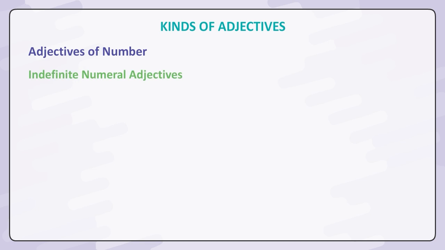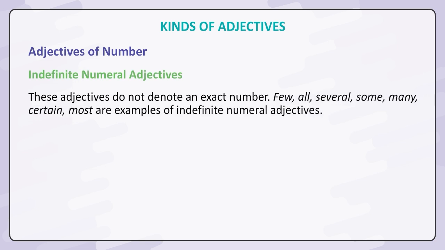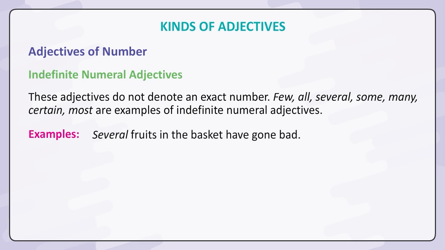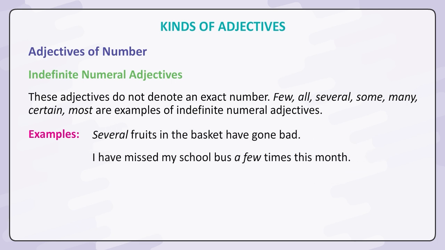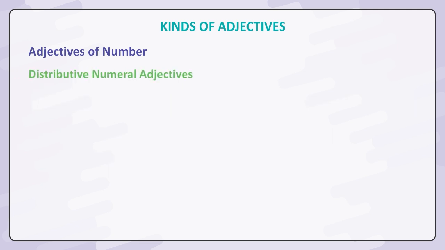Indefinite numeral adjectives. These adjectives do not denote an exact number. Few, all, several, some, many, certain, most are examples of indefinite numeral adjectives. Examples: Several fruits in the basket have gone bad. I have missed my school bus a few times this month.